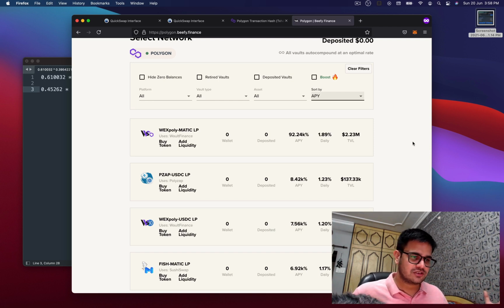So just make sure that you're wary of things like 92.4 to 4000 APY. I mean, it sounds nice, but if, let's say, Vex Poly, whatever that is, goes down, you will not get a chance to save your Matic, and people will just liquidate it.